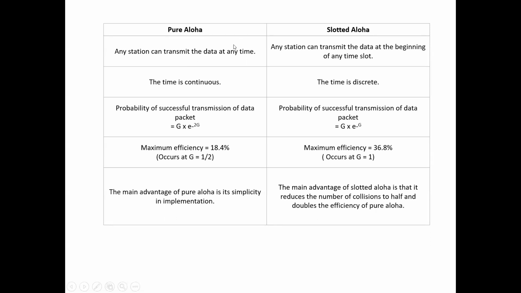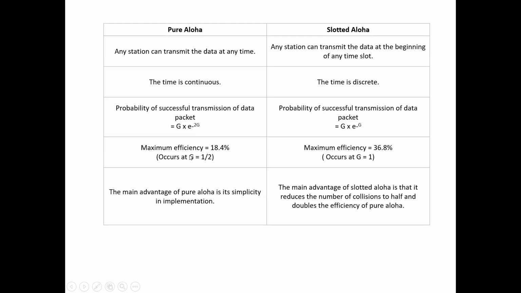Pure aloha, at any time. In slotted aloha, a station can transmit the data at the beginning of a time slot. In pure aloha time is continuous, and in slotted aloha time is discrete. The probability of successful transmission of a data packet, that is efficiency, equals G into e power minus 2G. Here, for slotted aloha, efficiency is G into e power minus G.